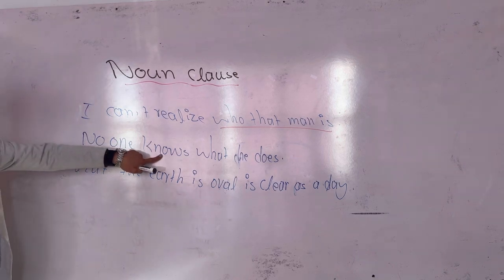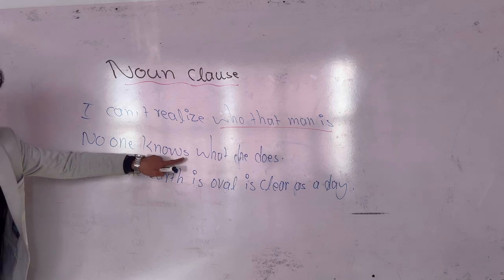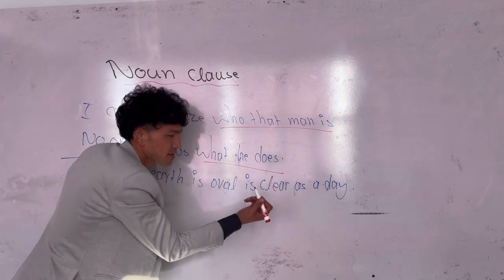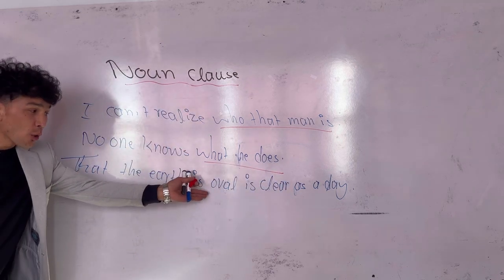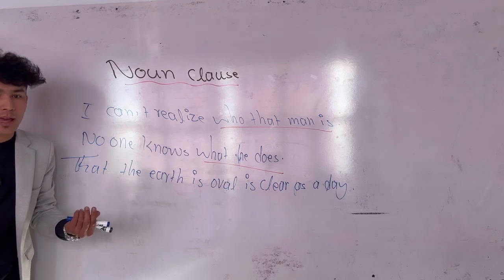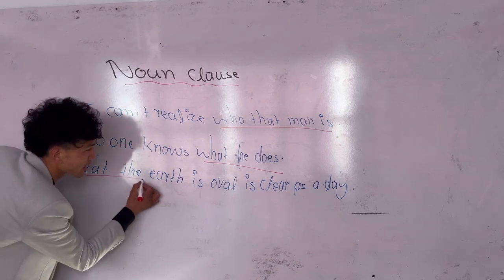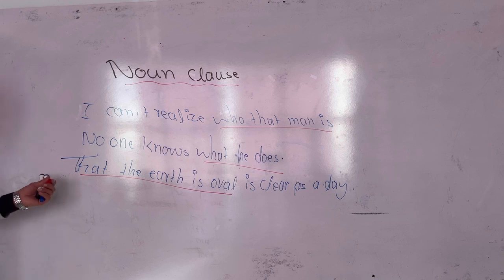No one knows. Dependent or independent? Independent. What he does. Dependent. Noun class. Sure. That the earth is oval is clear as a day. Which one do you think is noun class? The part which cannot stand alone is noun class. That the earth is oval. Did you understand? Okay.